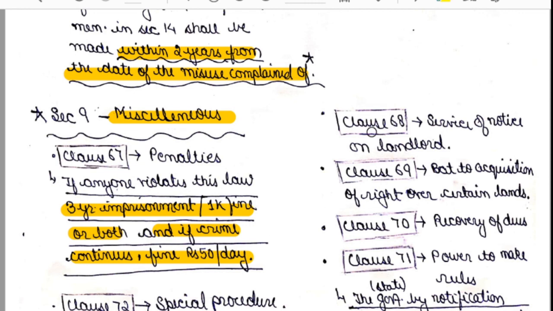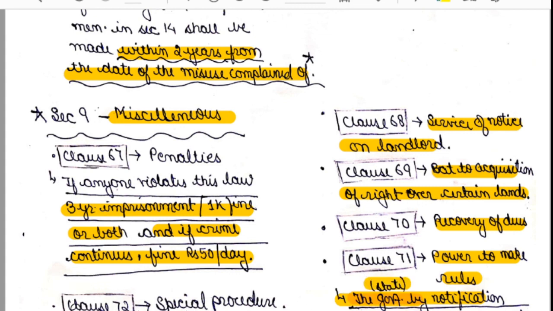Okay. Clause number 68 talks about service of notice on landlord. Okay. Clause number 69 talks about bar to acquisition of right over certain lands. Clause number 70, recovery of dues. And clause number 71, power to make rules. Okay, so with whom does the power to make rules lie? The state government by notification makes rules under this act. Who makes rules under this act? So the state government, my dear friends, the state government makes rules.